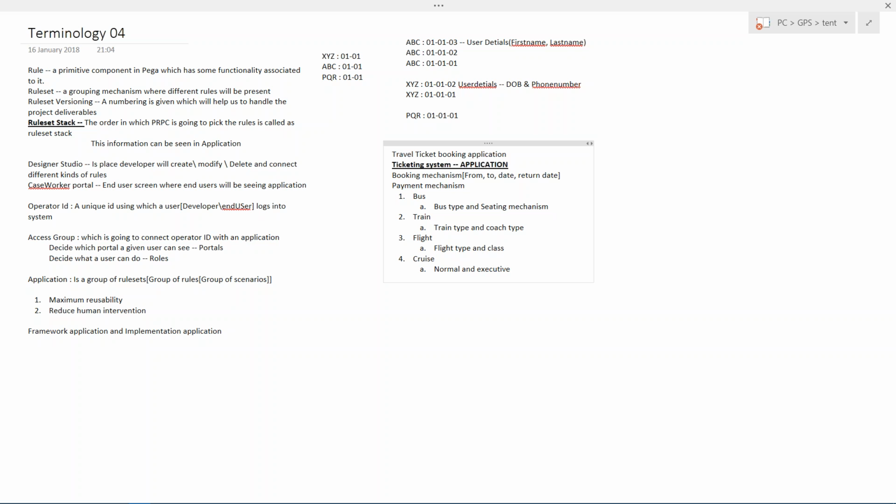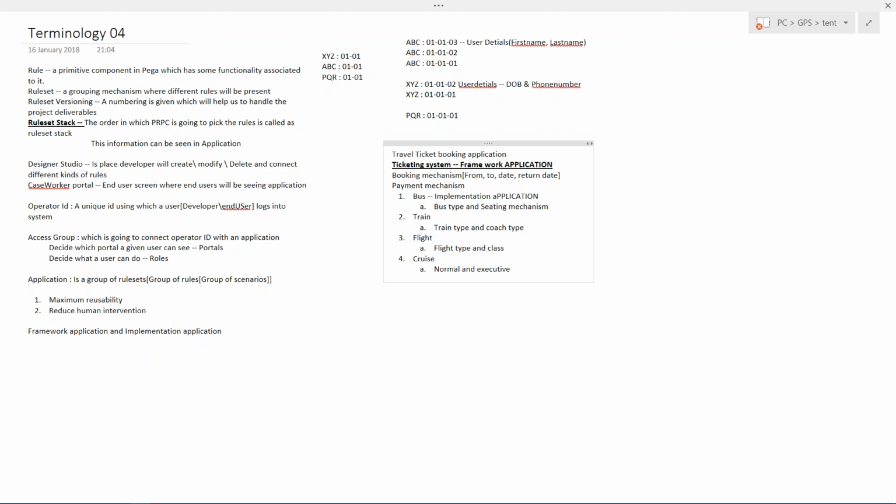This is also an application only, and these things are also called applications, because this is a bus application basically, and this is a train application. But this particular application is called a framework application, and this particular application is called an implementation application. Framework application and implementation application.